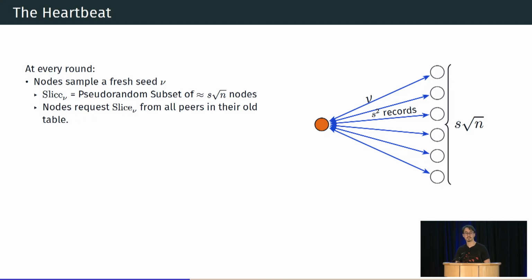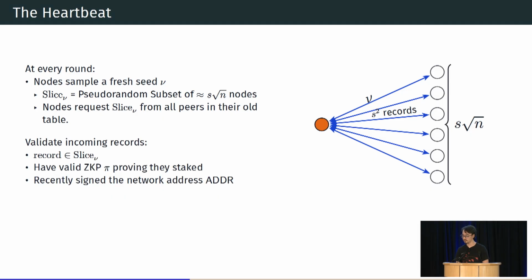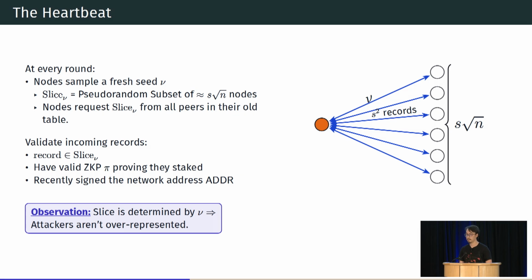So in a way, we are doing this structured shuffling of everyone's peer tables. And once we get the request back, it will be a bunch of records. We'll just validate them by checking that they are in our slice, that they are staked, and they're signed relatively recently, so the IP is up to date. One observation: because we uniformly randomly sample this slice, the attacker can't actually overrepresent themselves in the slice. An alpha adversary only in expectation gets alpha fraction of this slice.